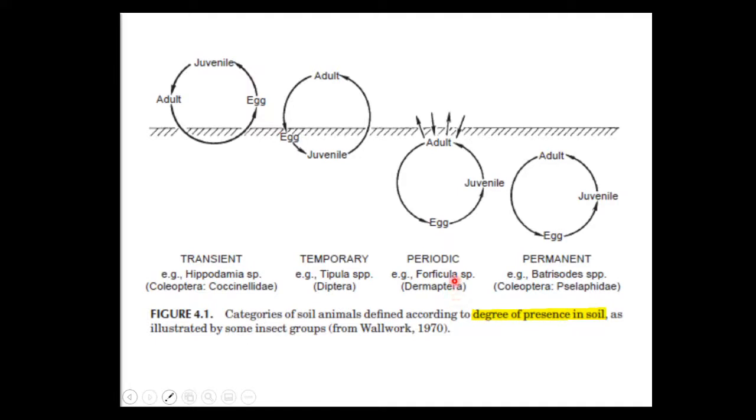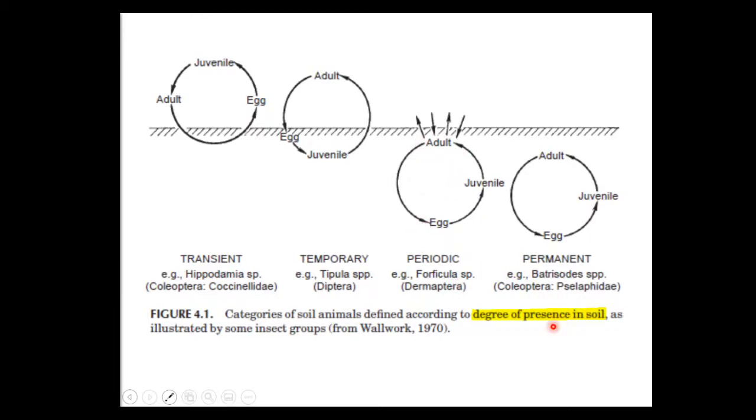So another one is periodic. Periodic means that all of the life cycle is in the soil, from the egg to adult. The only difference is that during adulthood they try to find food outside the ground. So they will go out and come in and out of the soil throughout the adult life. So this is periodic.